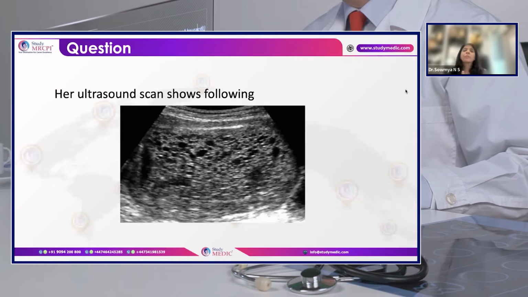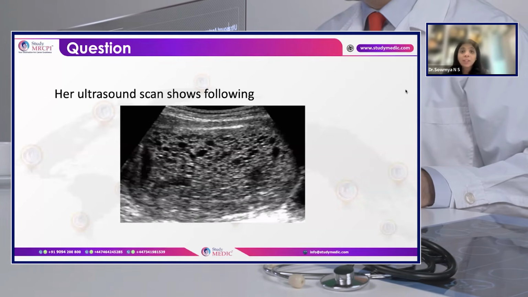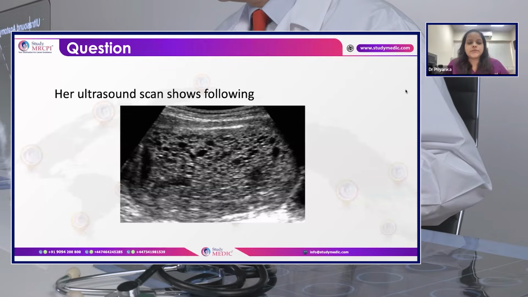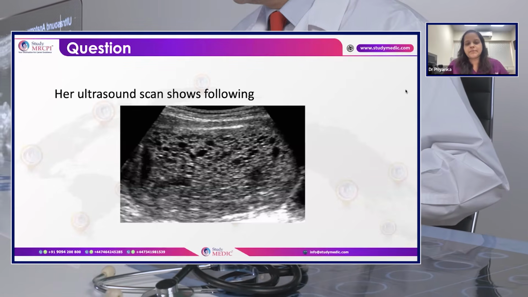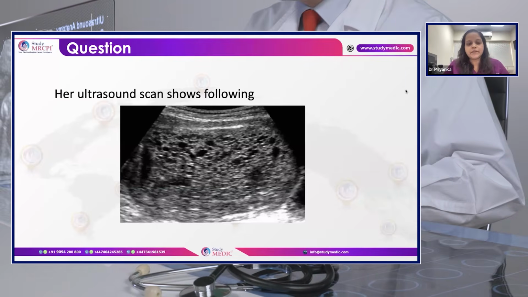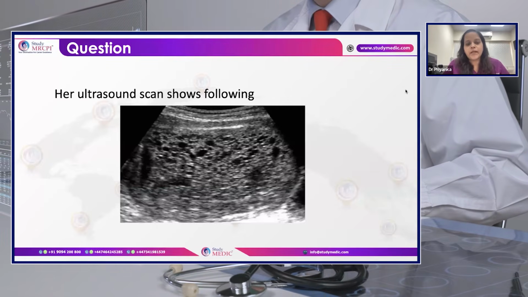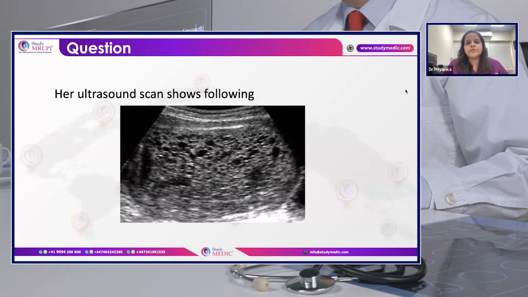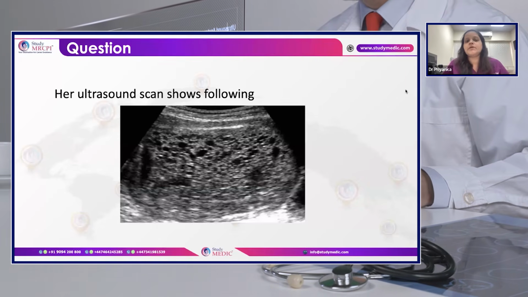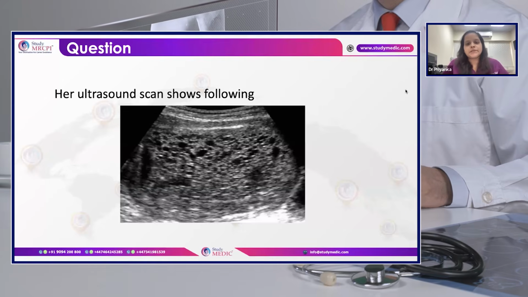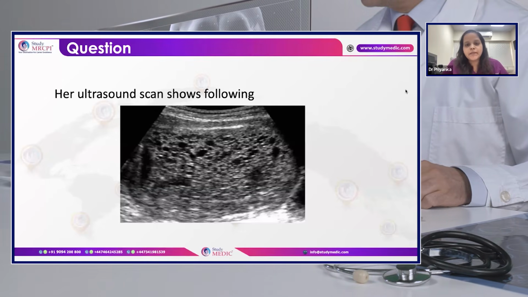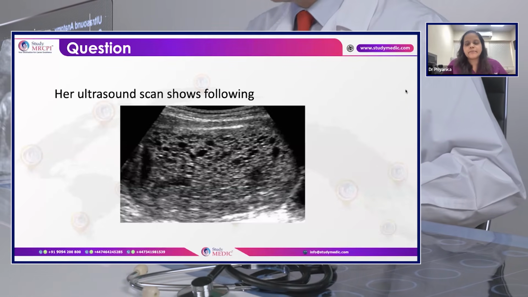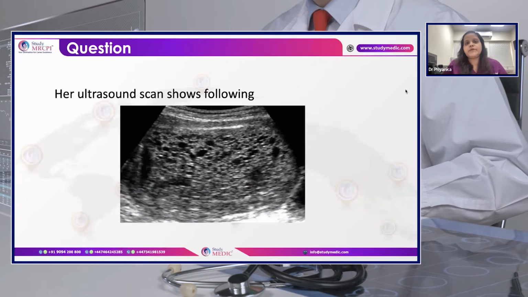Okay. I think we have done with the questions, but I still have time. So, how is GTD classified? Yeah, so the gestational trophoblastic disease spectrum is classified into the pre-malignant conditions, that is the complete mole and the partial mole. In a complete mole there will be no fetal parts, whereas in a partial mole there will be a molar pregnancy associated with fetal parts. And gestational trophoblastic neoplasia are the malignant lesions, which comprise choriocarcinoma, invasive mole, placental site trophoblastic tumor and epithelioid trophoblastic tumor.